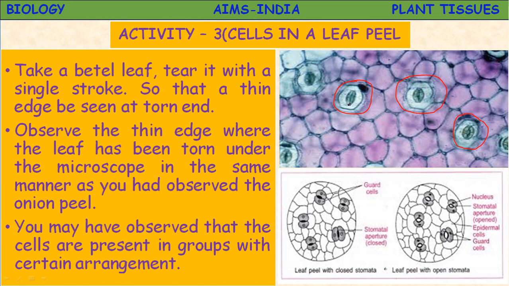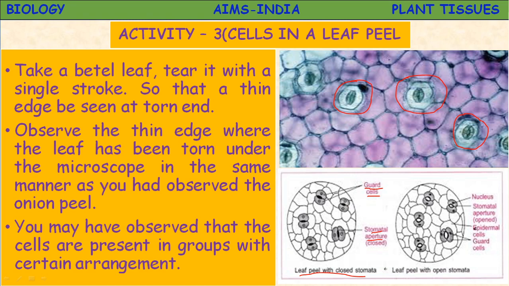Here this is the structure called stomata, which is present on the lower surface of the leaf. It will open and close, and regulate the entry of air into the leaf. So this is the leaf peel with closed stomata. The stomatal aperture is closed here. This black one represents closing. There are two kidney shaped cells present in each stomata. Stomata means group, stoma means singular. These guard cells, kidney shaped cells, regulate the opening and closing of stomata.